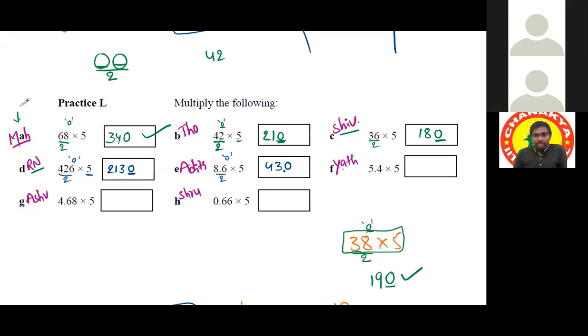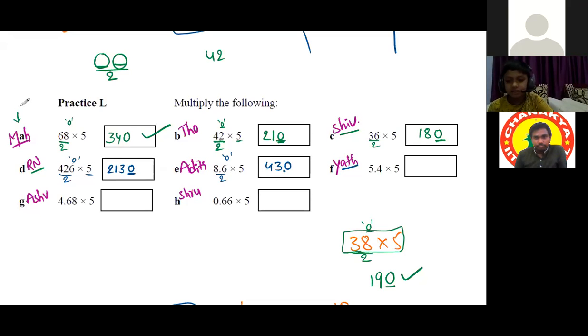Then Yadharth. Sir, 5.4 we can take as 54. Then we divide by 2, which is 27. Then you'll get remainder as 0. Then you have to add the point from the right, one digit. So write 0, then add the point: 27.0. Okay. 27.0, nothing but 27.